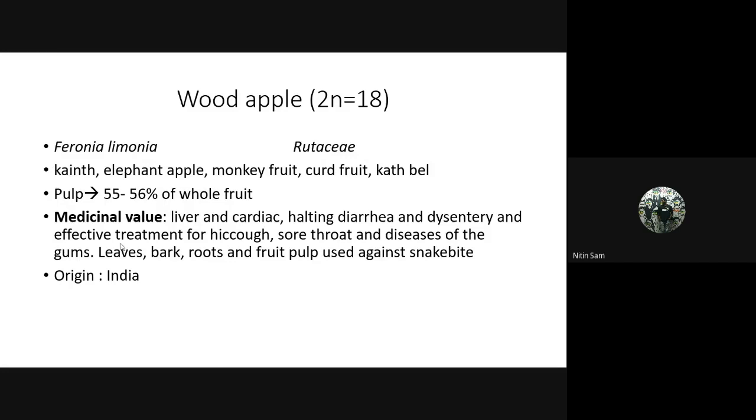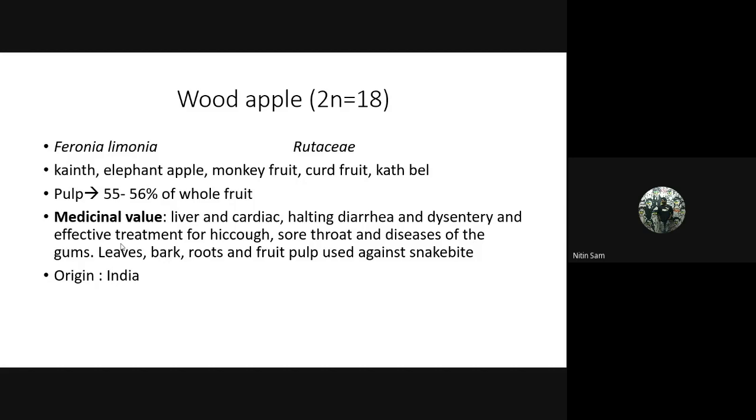Next, coming to the wood apple. It is a diploid, with chromosome number 2n equal to 18. The scientific name is Feronia limonia, and it also belongs to the Rutaceae family. It is known as cane, elephant apple, monkey fruit. This is very important: which fruit is known as monkey fruit? Don't confuse, just name it as wood apple. Also curd fruit, kathbel. The pulp is 55 to 56% of the whole fruit.